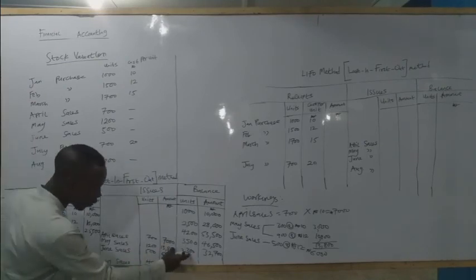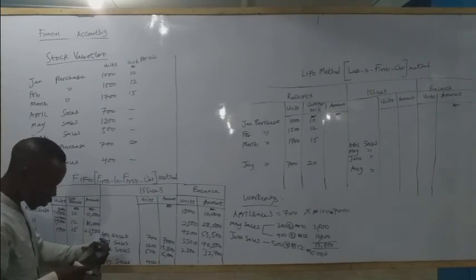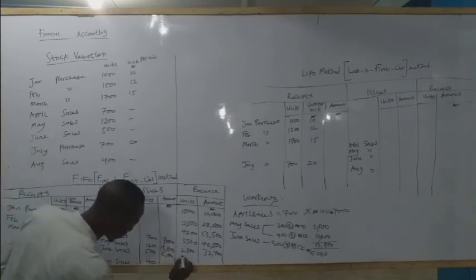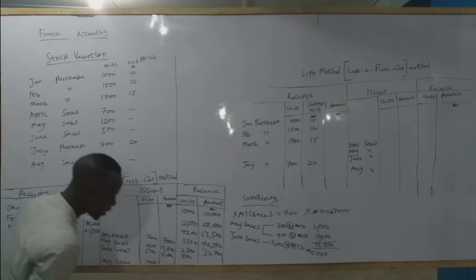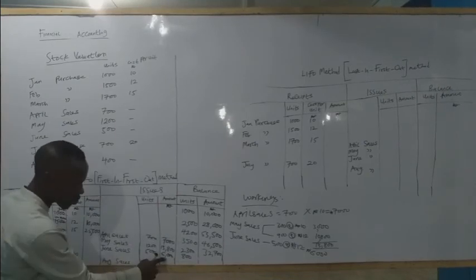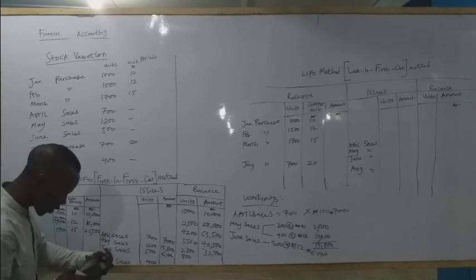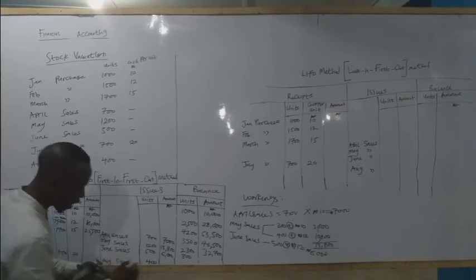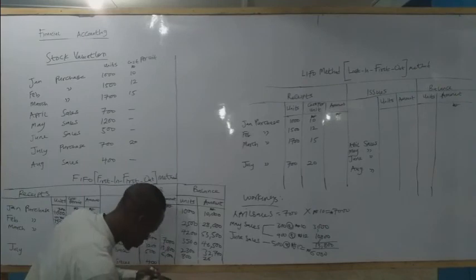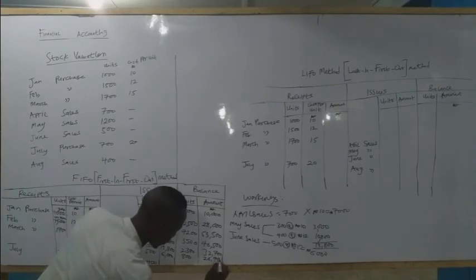Then for this again, 500 is also going out of the store. So we remove 500 from the balance we have. 2,300 minus 500, we have 800. Then we also remove the cost from this. 32,700 minus 6,000, so we have 26,700.